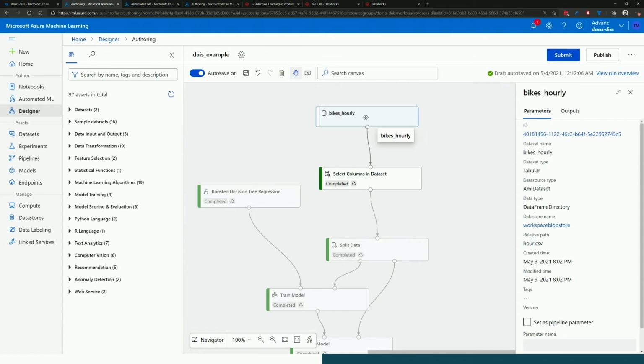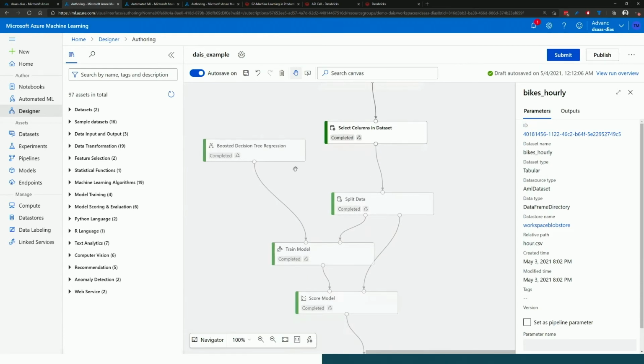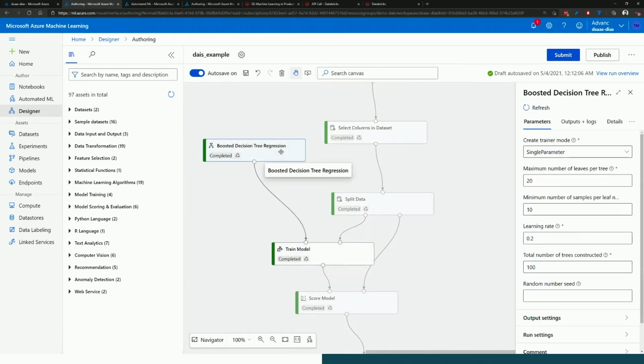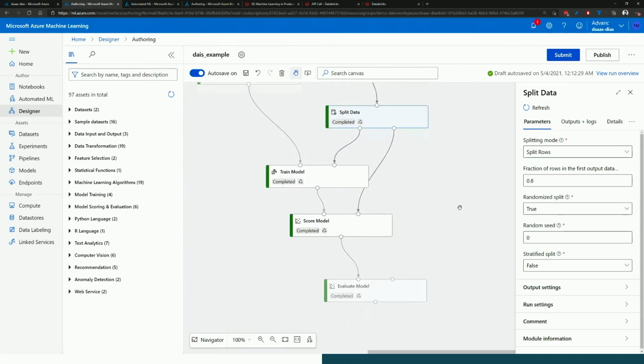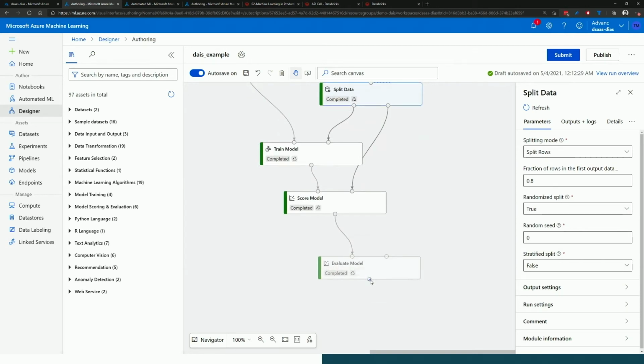Again, I've got my same data set here, albeit this is the one with those leaky columns. So I'm going to remove those columns, and then bring in a boosted decision tree regressor, and use that to train my model. I can go in and do the normal things I'd want to do. Split my data, take 70% of it down, or in this example actually 80%, to train my model, and pull the rest down to score my model. And then I can have a look at the evaluation coming out of the back of this.